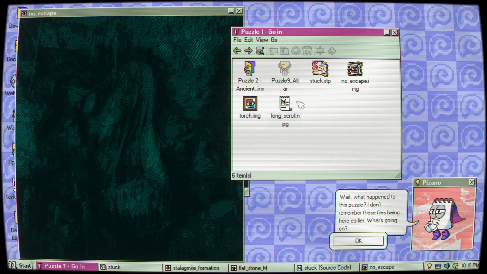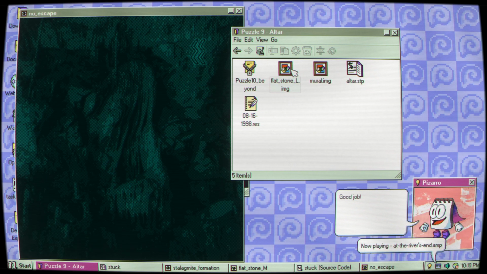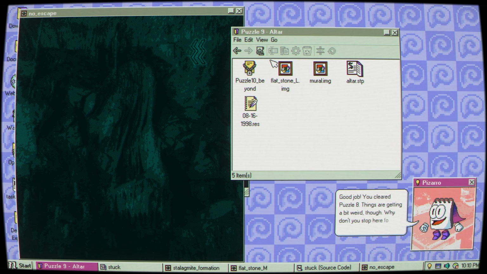Let's see if there's, here we go. So this one's Rubicon. There we go. See, now this is great. I love this.